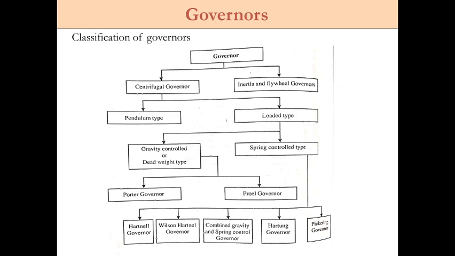So the operation of a governor is more or less intermittent, whereas that of the flywheel is continuous. Because if you use the flywheel, the speed is changing during each revolution, which means every time it has to be activated. But in case of a governor, you use it only when the speed is changing over a number of cycles. Whenever it deviates from the speed limit, it has to activate its function, otherwise it can be at the rest position.